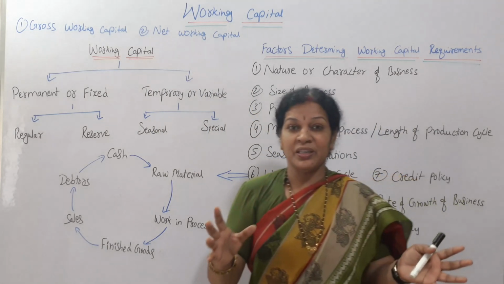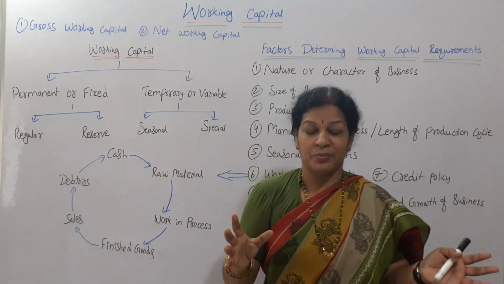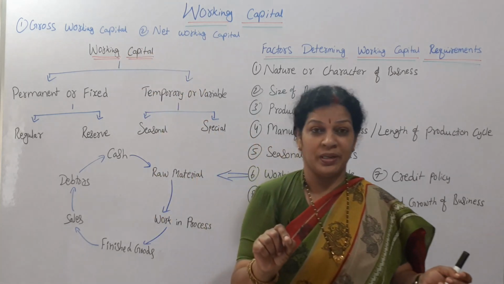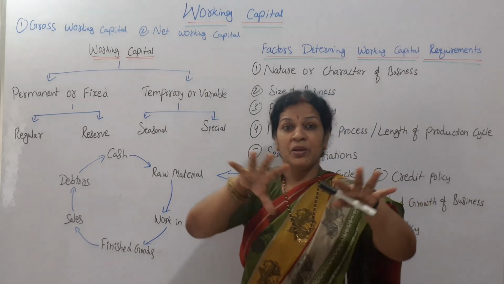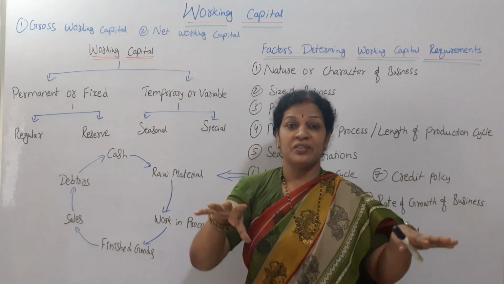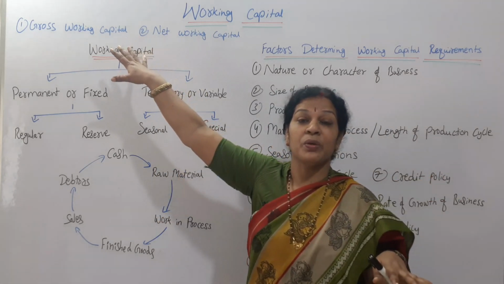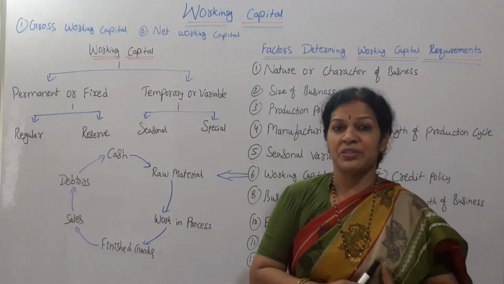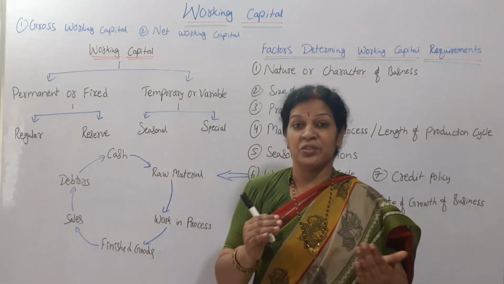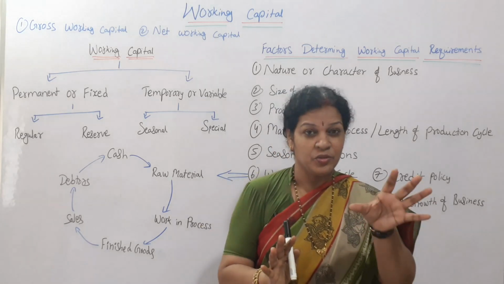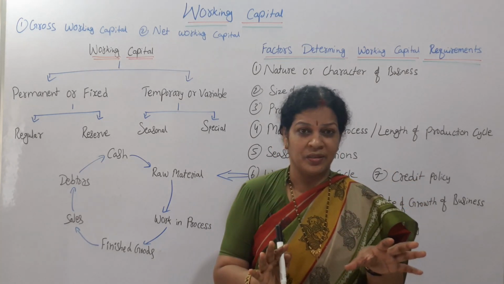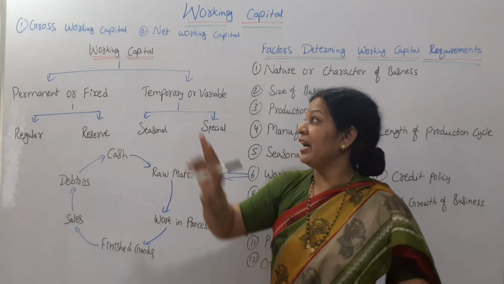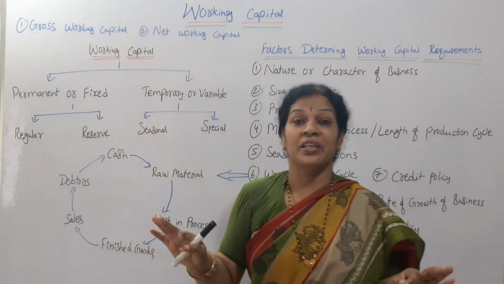If you see working capital in the broader sense, we can call it gross working capital. Gross working capital means all types of current assets. We know that in final accounts, in the balance sheet, we have already seen what the current assets and current liabilities are. So whatever capital we spend on current assets, we call gross working capital.